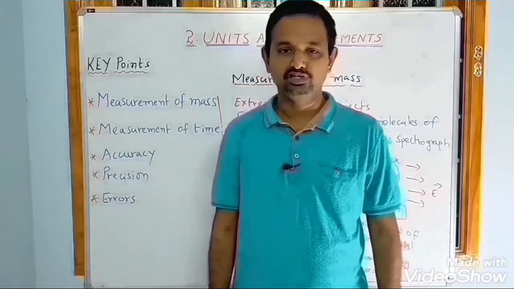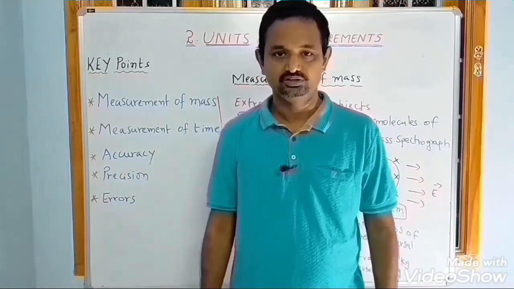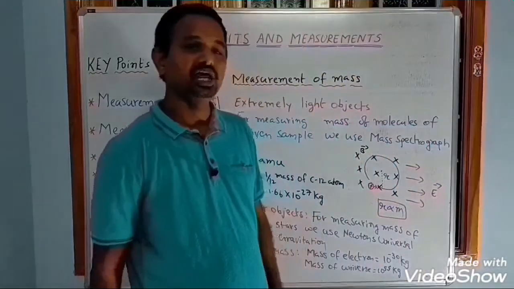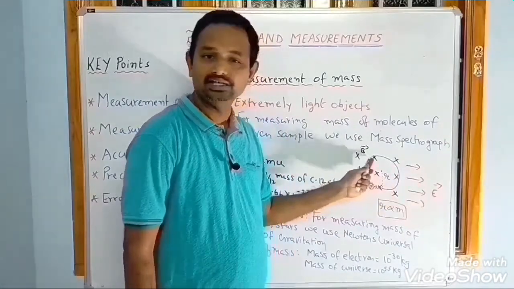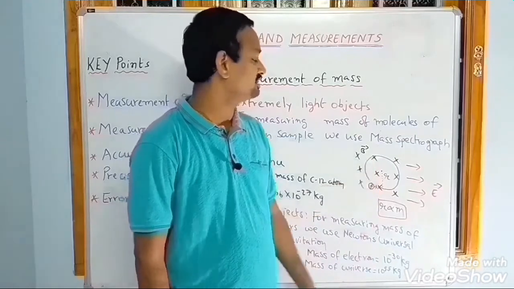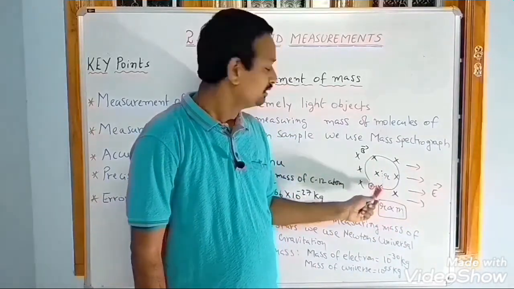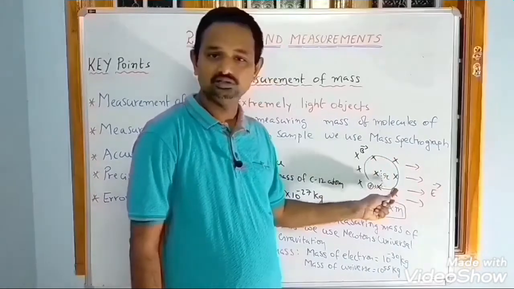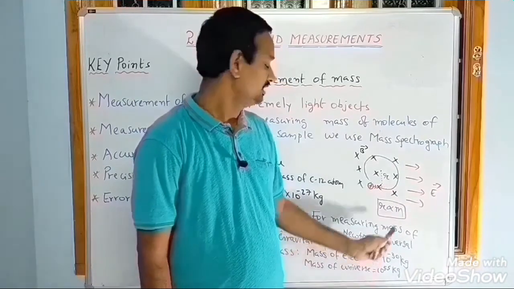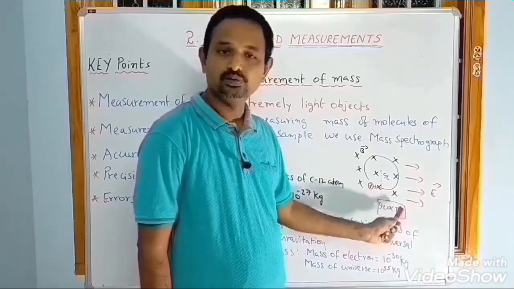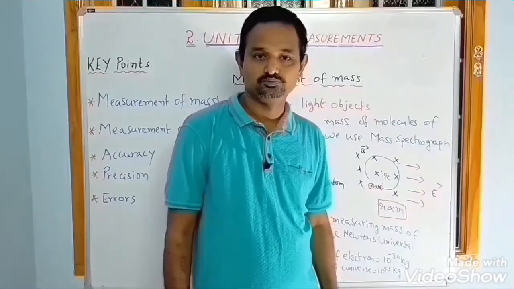Here, we convert the molecules of the given sample into ions. Later, we release those ions in a uniform electric field and magnetic field. Due to the influence of the electric field and magnetic field, the ion moves along a circular path. The radius of the circular path is directly proportional to the mass of the ion. By calculating that, we can estimate the mass of the molecule.